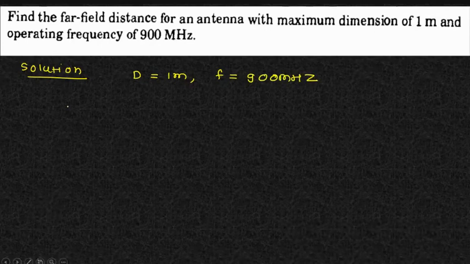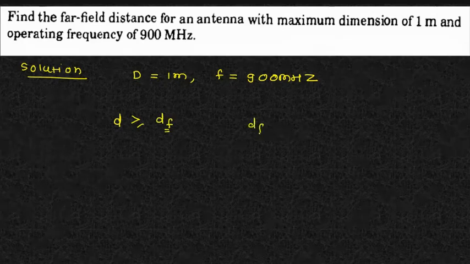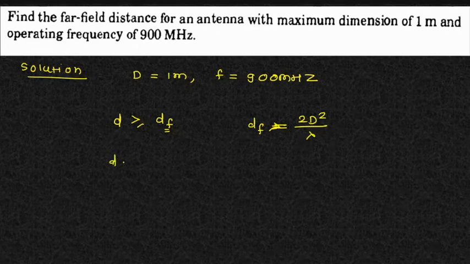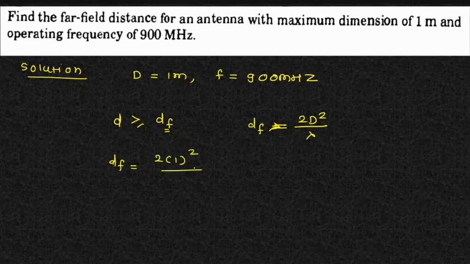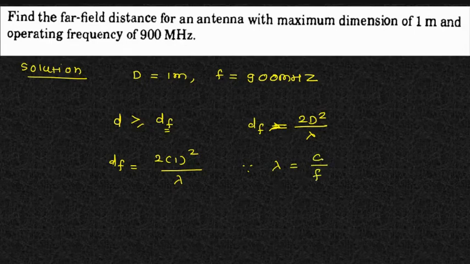So I have been given the dimension, and I know my far field region, if I'm interested in the far field region, suppose D is my far field region, which is greater than or equal to DF, whereas DF is the Fraunhofer distance. So DF is equal to 2D square by lambda. If I'm interested in DF, I know D is the dimension, that is 1 meter, so I have put it directly here. Lambda I don't know, but I know lambda is equal to C by F, where C is the velocity of light and F is the frequency.